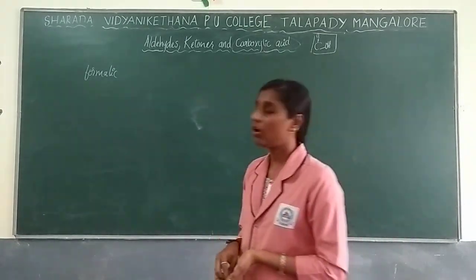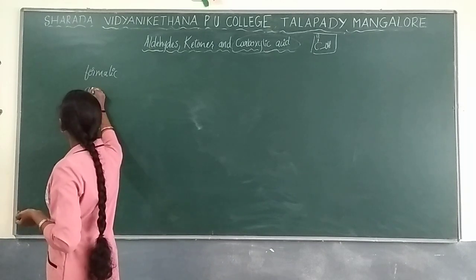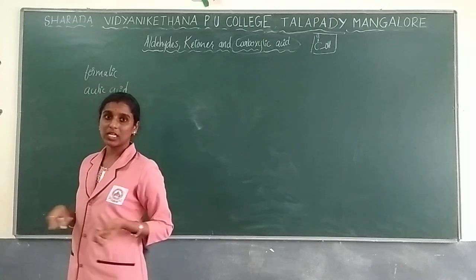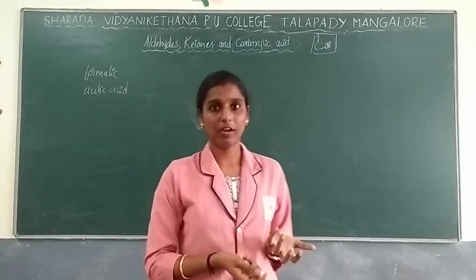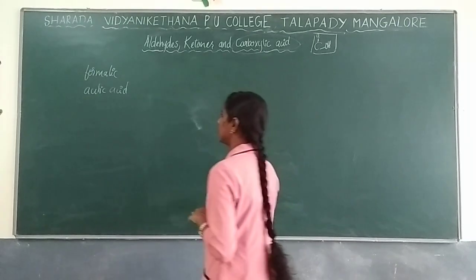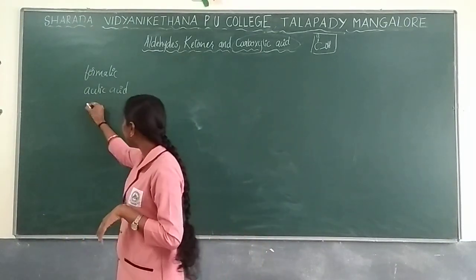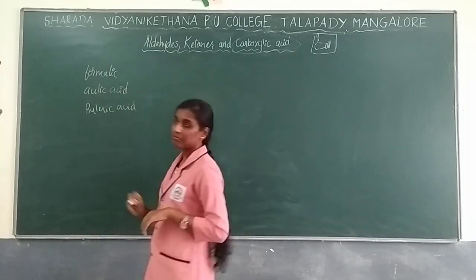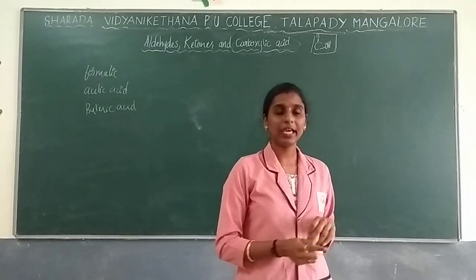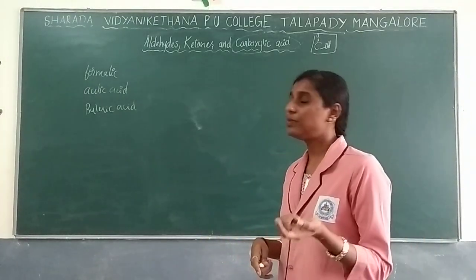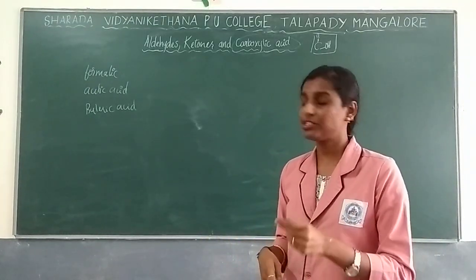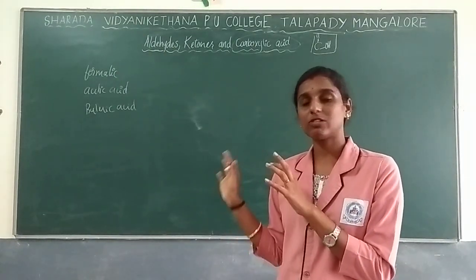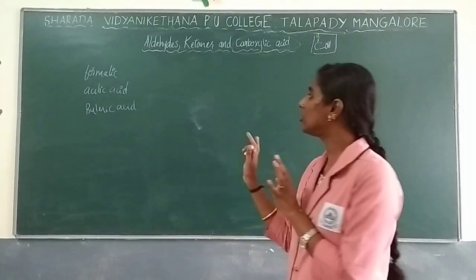Now acetic acid is the same thing. Acetic acid is present in vinegar, and they called vinegar acetum, so the name acetic acid was given. And butyric acid is the same: it is present in butter, and butter was called butyrum, a common name they used. So the acid present in butter is called butyric acid. That is how common names arise.